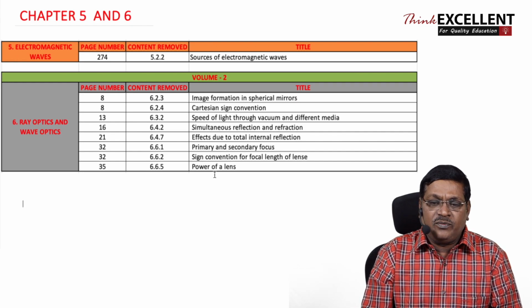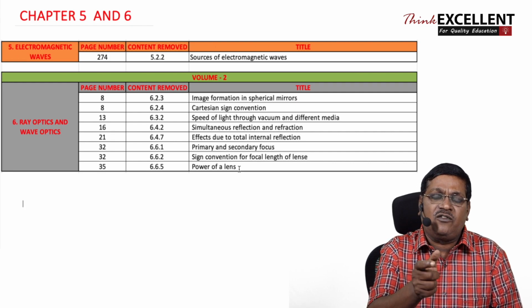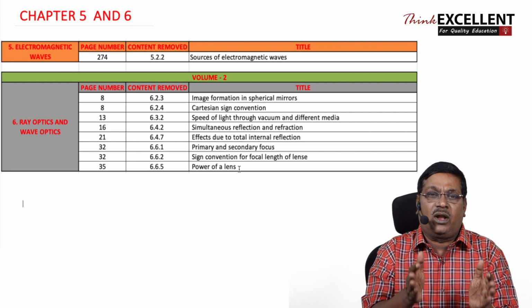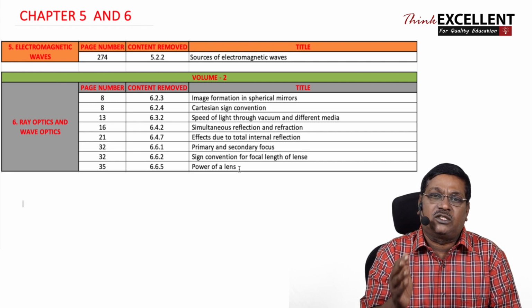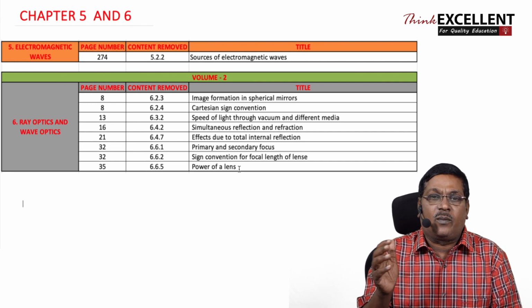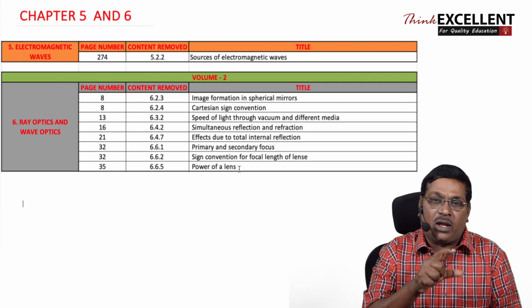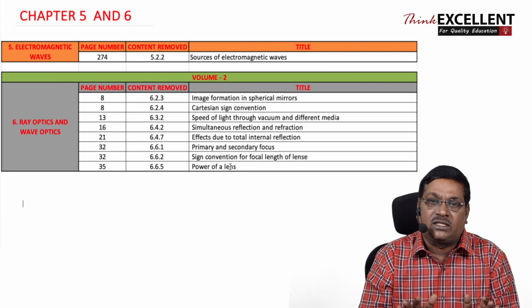And they say power of lens is removed. Only the definition for power of lens is removed. But there is a formula, lens maker formula. Lens maker formula is showing the power, 1 by F equal to mu minus 1 into 1 by R1 minus 1 by R2. That is not removed. The equation for power 1 by F is there, but the definition of power of lens alone is removed here.